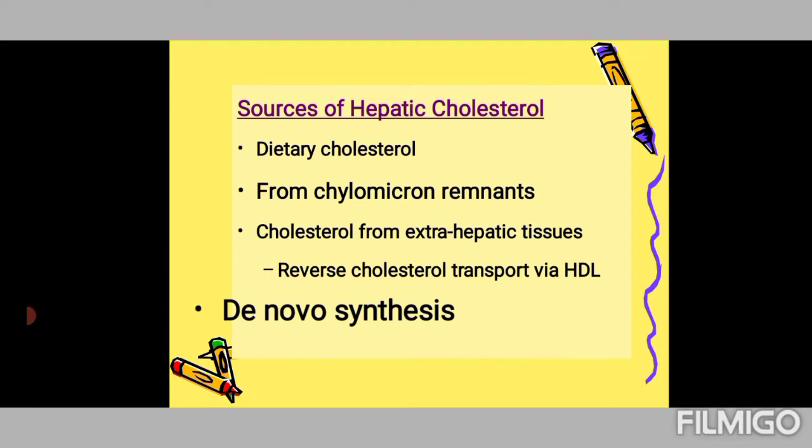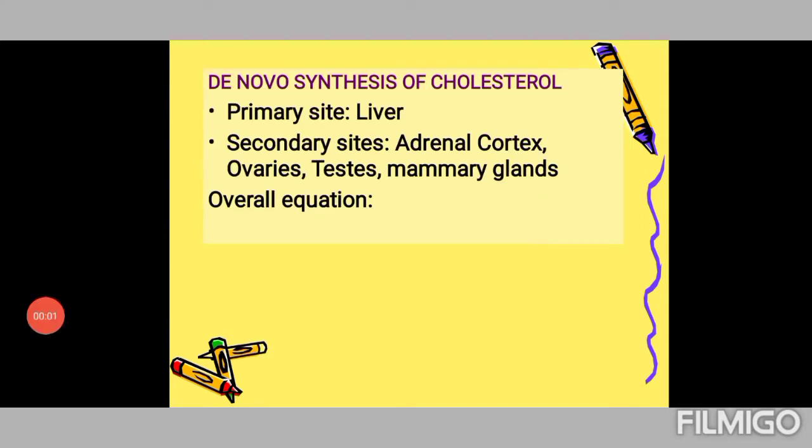A normal adult typically synthesizes about 1 gram, so that makes 1000 milligrams of cholesterol per day. And how? That is the point of our discussion in this class. Now, almost all cells in the body are capable of synthesizing cholesterol, but the primary site remains the liver, and the site of synthesis is the cytosol, even though the smooth endoplasmic reticulum is also involved.